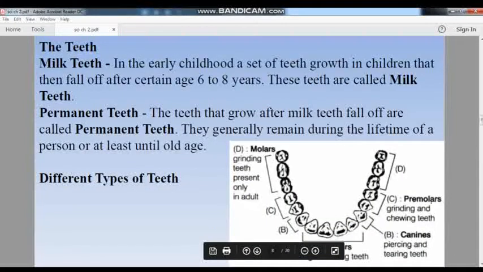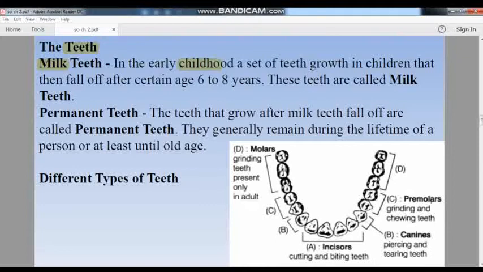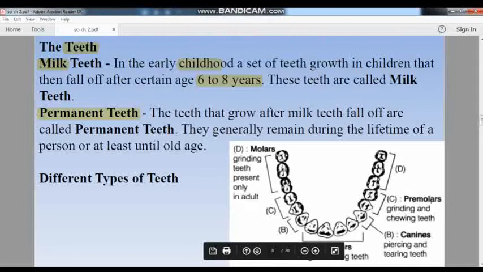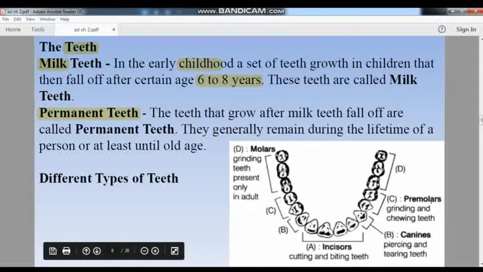Next comes the teeth. Okay, so teeth we all know. First we all had the milk teeth. Milk teeth start from our childhood and will fall at the age of 6 to 8. After they fall, they are replaced by permanent teeth. Permanent teeth generally do not fall off unless there is some different situation. Clear? So they remain for our lifetime.